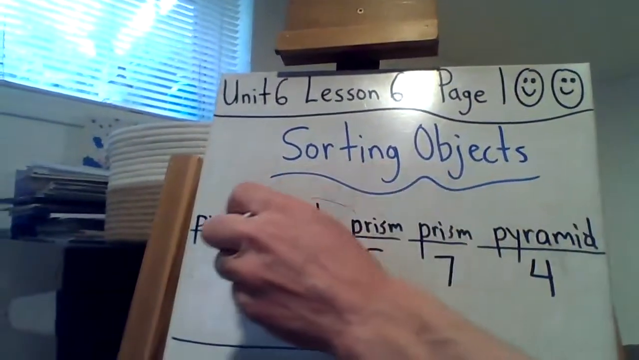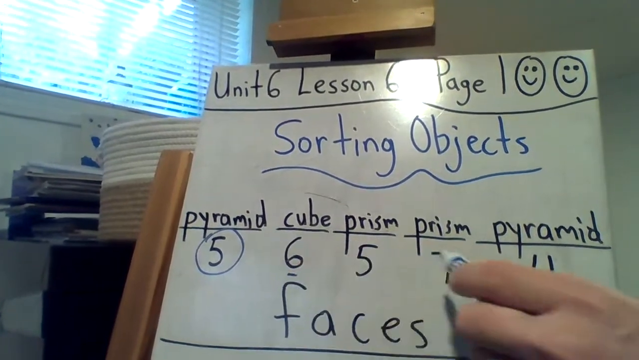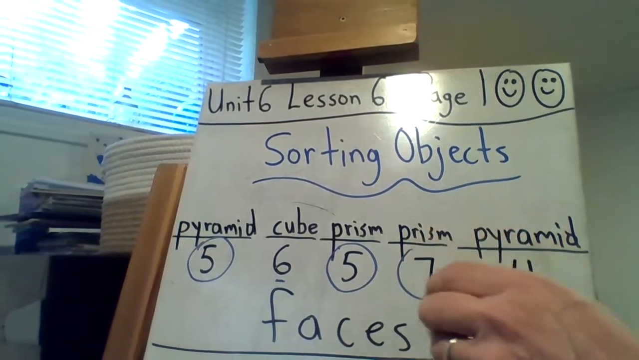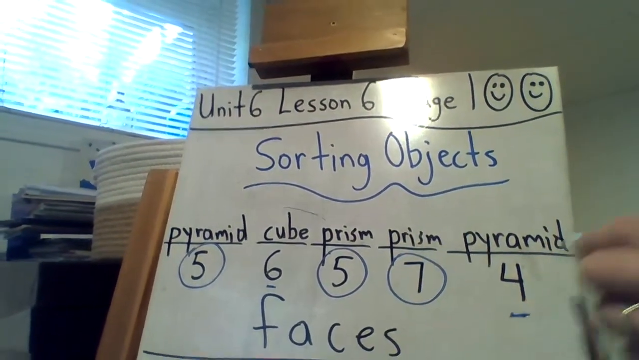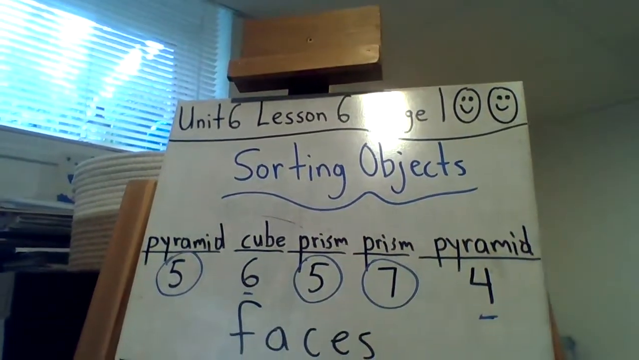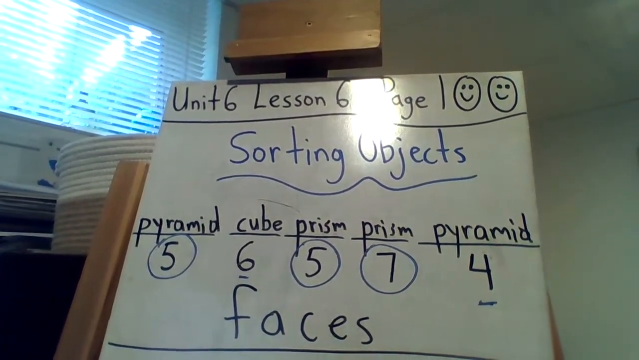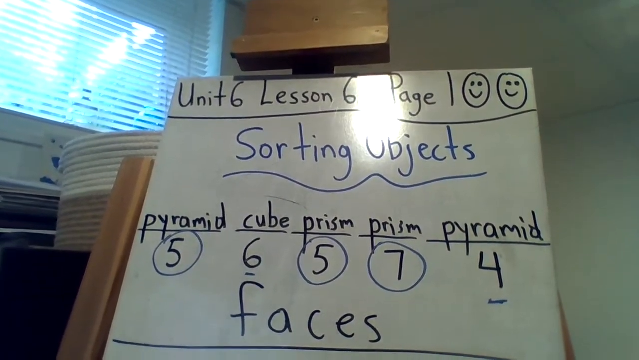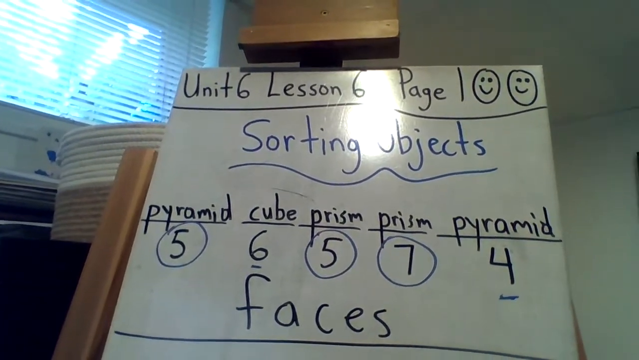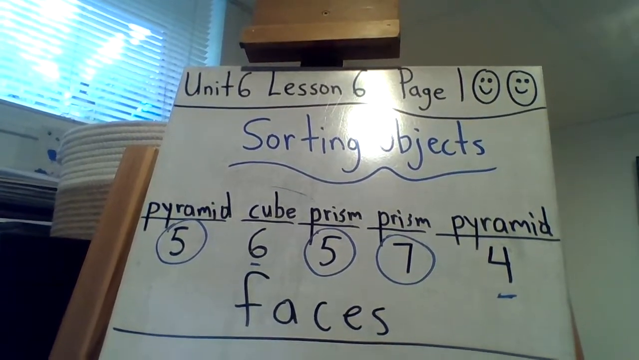The first pyramid had 5 faces. Then the second one had 6, the cube. Then the next one had 5. And the next one had 7, and the last one had 4. And that's why you have 2, the cube and the last pyramid, where they have an even number of faces, 4 and 6, whereas the first pyramid and both prisms have an odd number of faces. So that's how they sorted those.